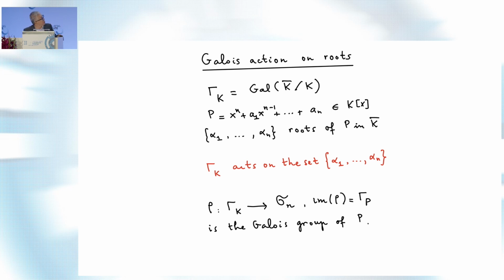All right, so now I'm given a polynomial P(x) = x^n + a1 x^(n-1) + ... + an in one variable x, and its coefficients are given in K, right? And it has n roots, if you count them with multiplicity, in K-bar, the algebraic closure. I think I went slightly too fast.